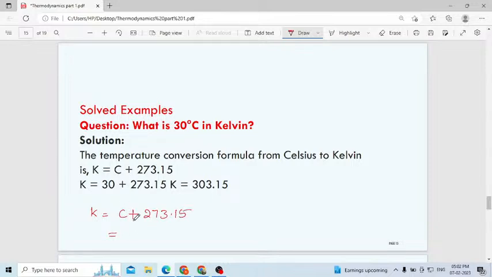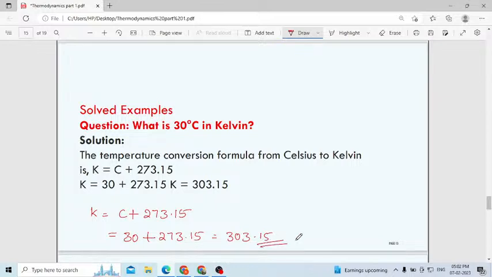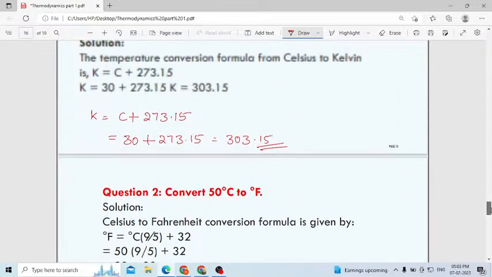Then here you will get 30 degree, that is the temperature, plus 273.15, you will get 303.15. Easy question. Like this they will ask. Okay. Yes, Sanju, the formula that you gave is correct. Do it.